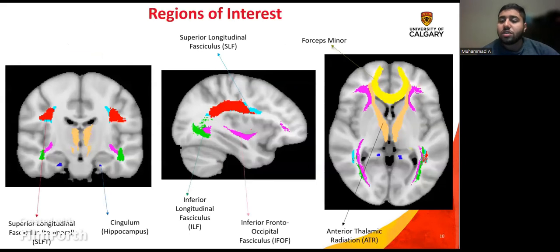When it came to selecting regions of interest in our study, we referred to previous literature. A study which observed the brains of patients in a short time frame post-concussion found an increase in magnetic susceptibility in their global white matter analysis. This was also seen in the superior longitudinal fasciculus, the cingulum, the inferior longitudinal fasciculus, the anterior thalamic radiation, the inferior frontal occipital fasciculus, and the forceps minor. Since these same symptoms carry on into PPCS, we anticipate seeing the same changes as well.